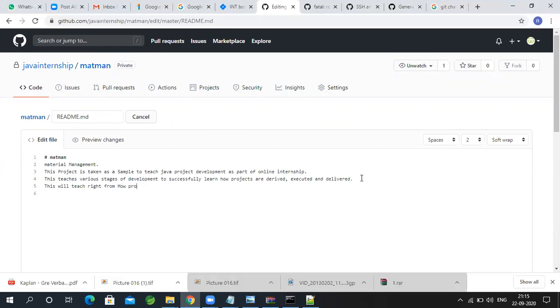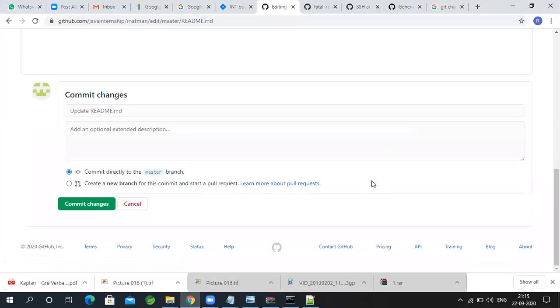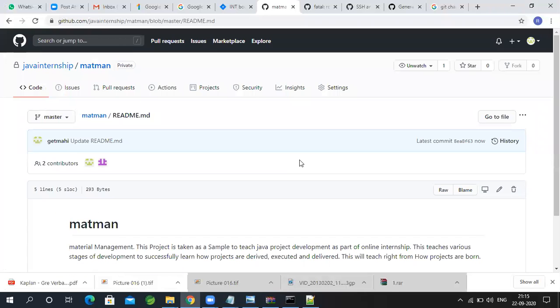projects are born. Okay, so this is done by the other user. Then I am committing these changes. So the second user has modified that. He had to make a small change and he modified the file and he pushed it to the repository.